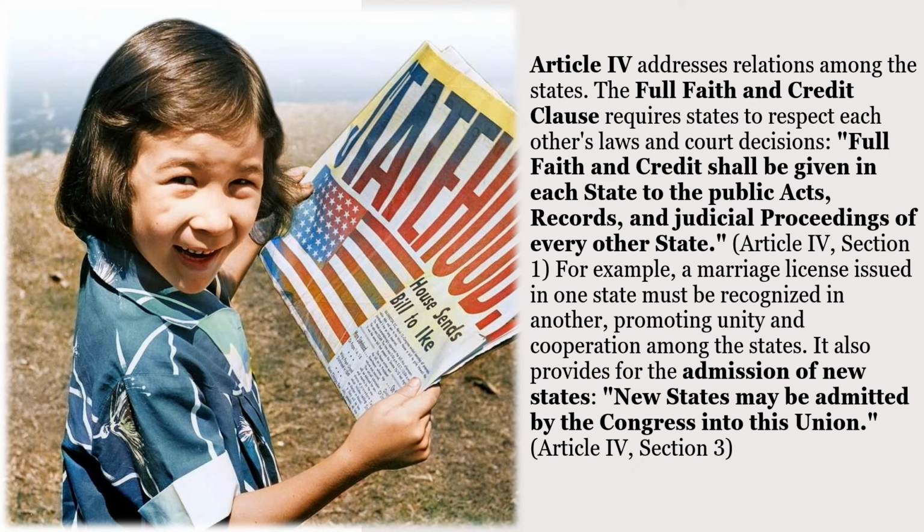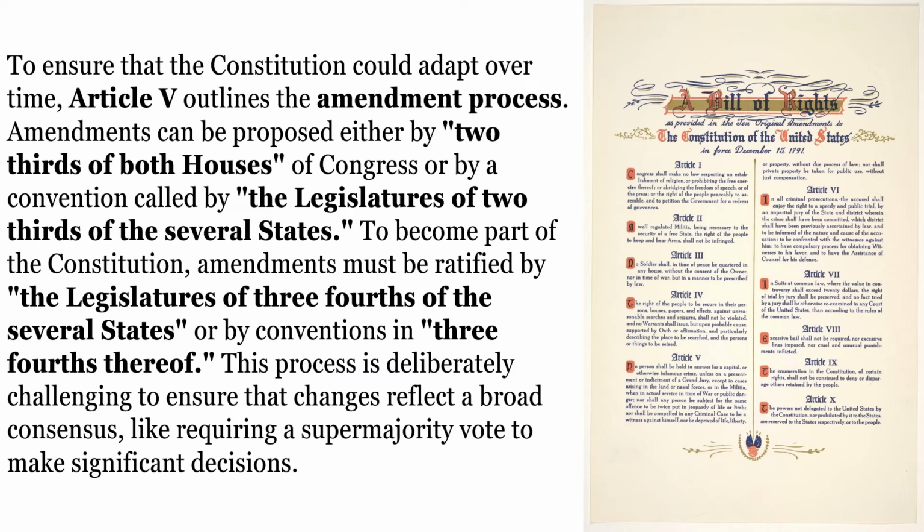For example, a marriage license issued in one state must be recognized in another, promoting unity and cooperation among the states. It also provides for the admission of new states. New states may be admitted by the Congress into this union. Article 4, Section 3. To ensure that the Constitution could adapt over time, Article 5 outlines the amendment process.